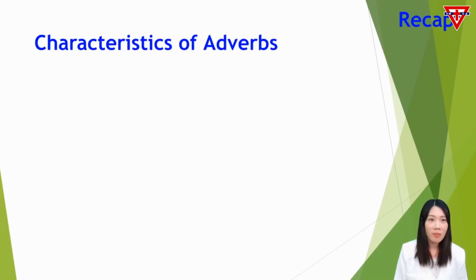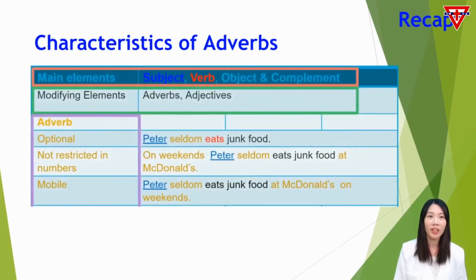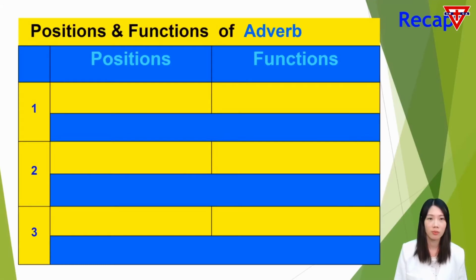Do you still remember the characteristics of adverbs? Adverbs are one of the modifying elements. First, the adverb is optional. It can be added or deleted in a clause. Second, it is not restricted in numbers. There can be no adverbs or many adverbs in a clause. Third, it is mobile. It can appear in the front, mid, or end position of a clause.